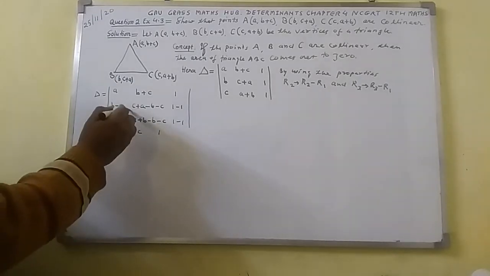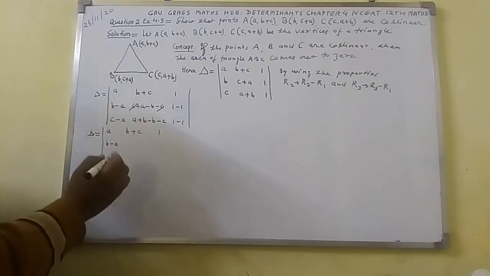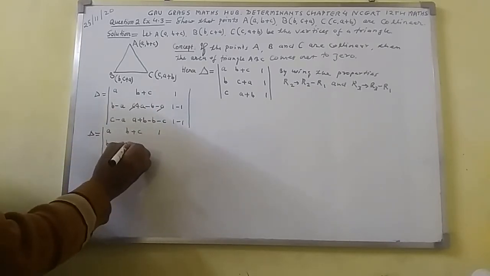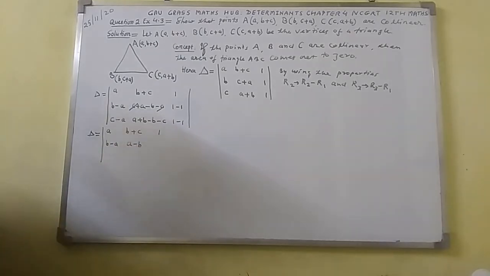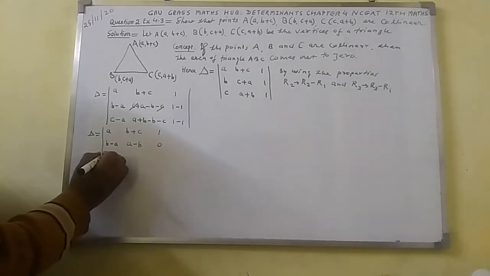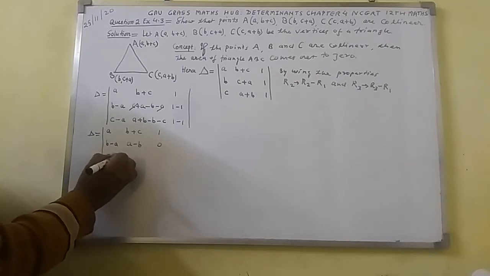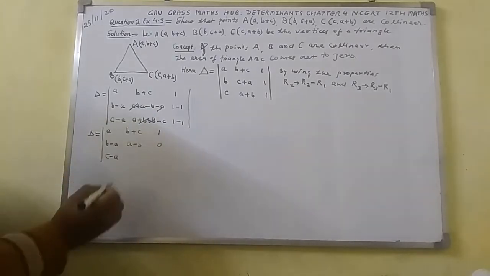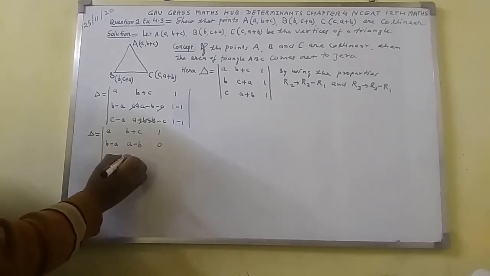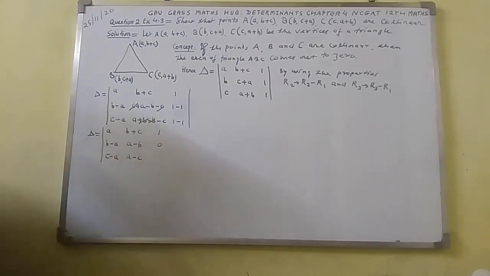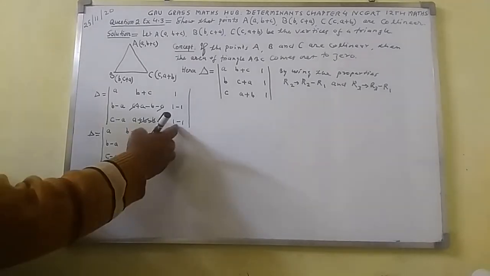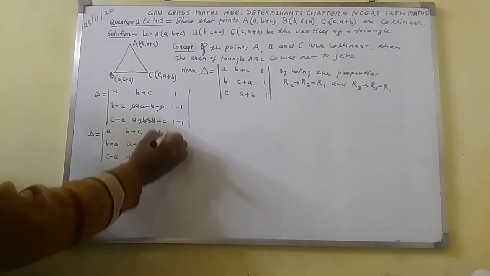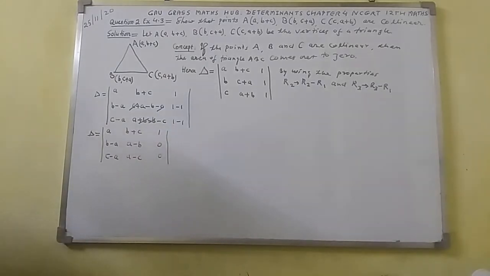Here you can see plus c minus c will be cancelled out. Here you will get a minus b. Here comes out to 0. And the elements of third row will be c minus a. Here plus b minus b will be cancelled out. Here you will get a minus c. And net 1 minus 1 comes out to here 0. This thing will get here.